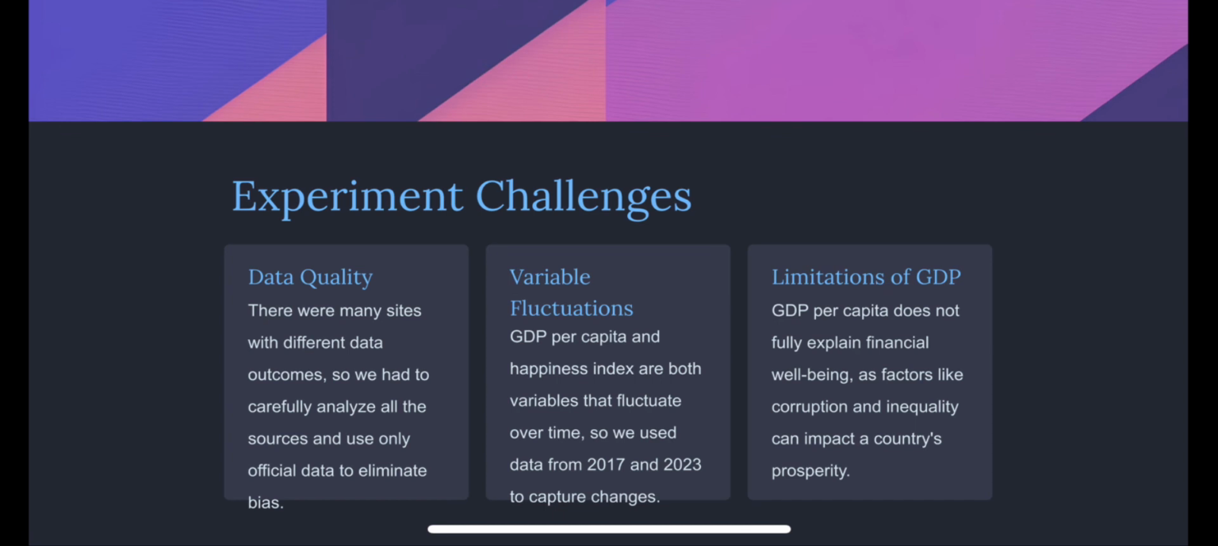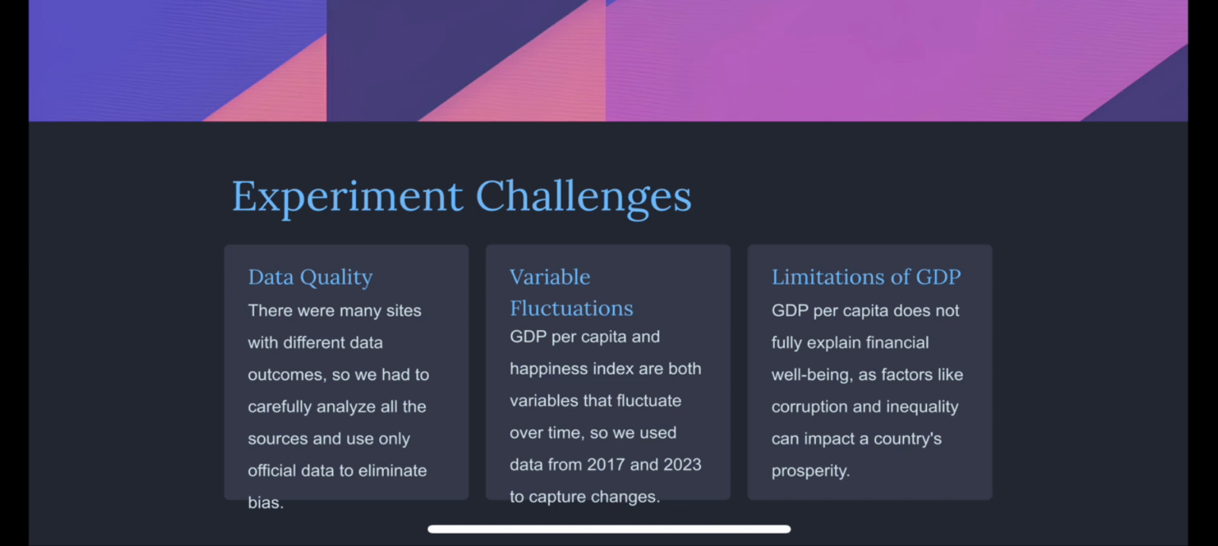During our research, we faced some challenges that we would like to talk about. First of all, it was connected with data quality. There were many sites with different data outcomes, so we had to carefully analyze all the sources we had and use only official data to eliminate any kind of bias.